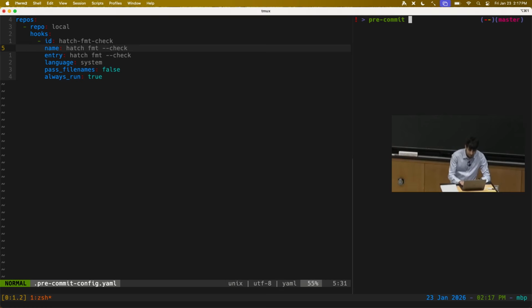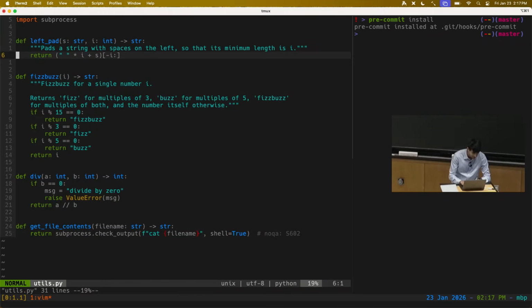In this file, I've configured this pre-commit command so it runs hatch format --check before I make any commits. And then a developer who's working on this repo just one time has to do pre-commit install, and then it says it's installed the pre-commit hooks in the Git directory. After this, if there's any errors in the code, like let's badly format this, if I try to do git commit,